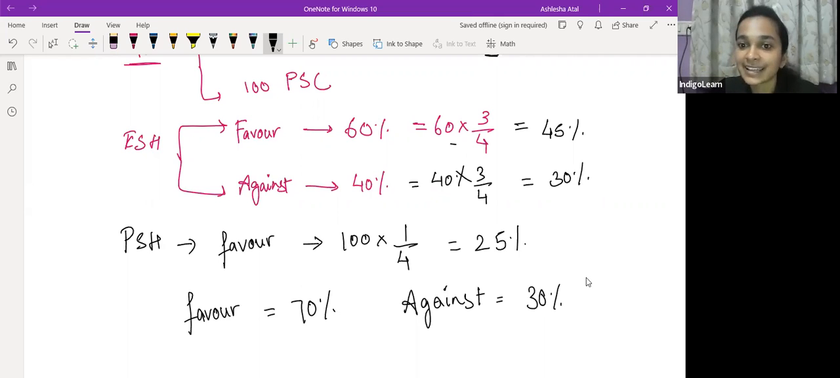Is this calculation clear? Are you all understanding the calculation? How are we calculating these things?